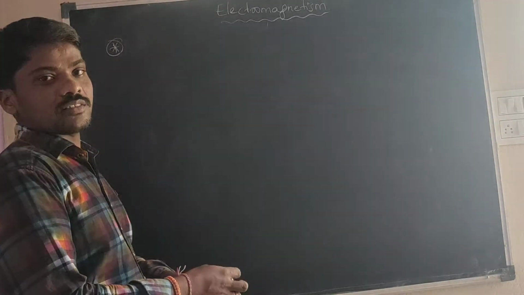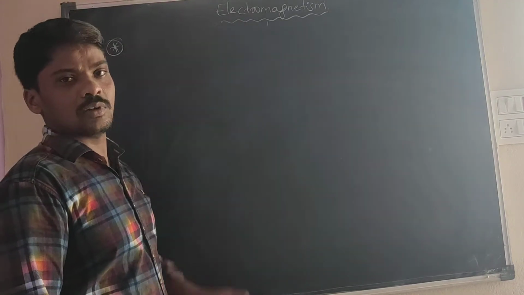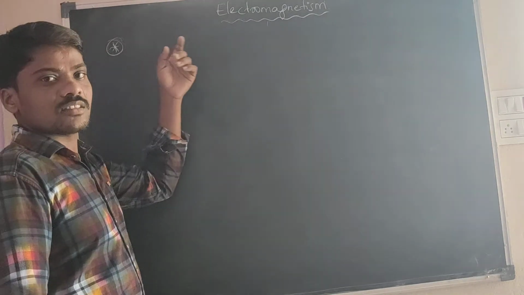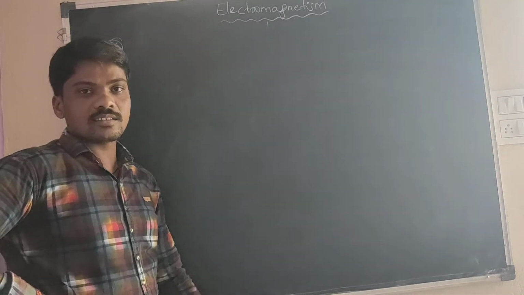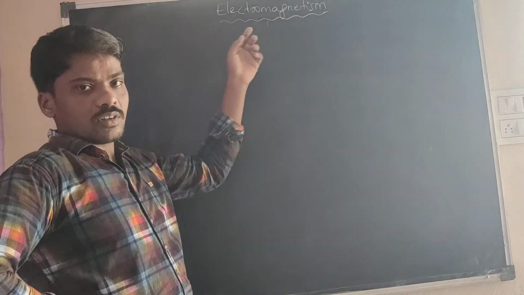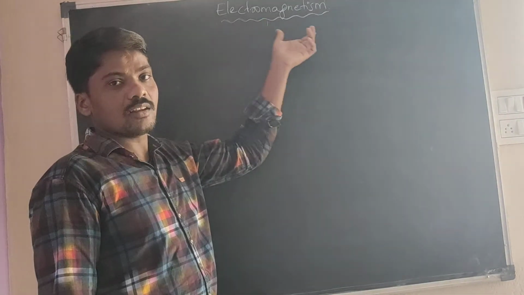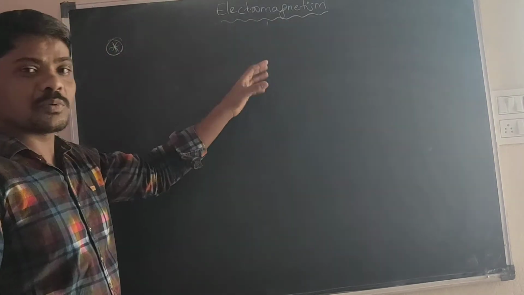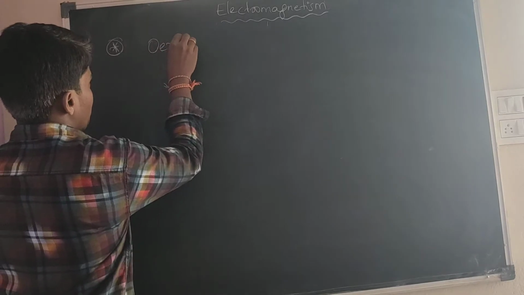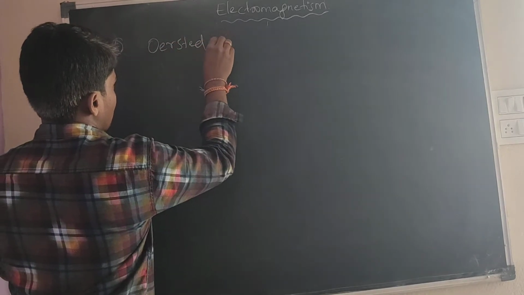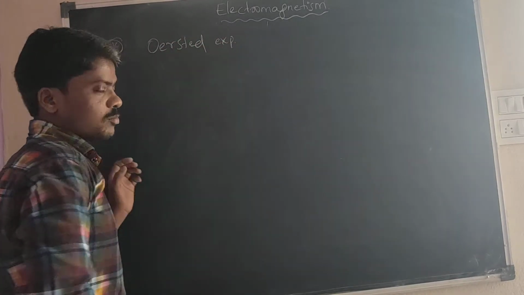Today we will be discussing electromagnetism. Before the 19th century, there was no relation between electricity and magnetism. After that, one of the scientists gave the connection between electricity and magnetism, experimentally proved. What is the Oersted experiment? What is meant by the Oersted experiment?